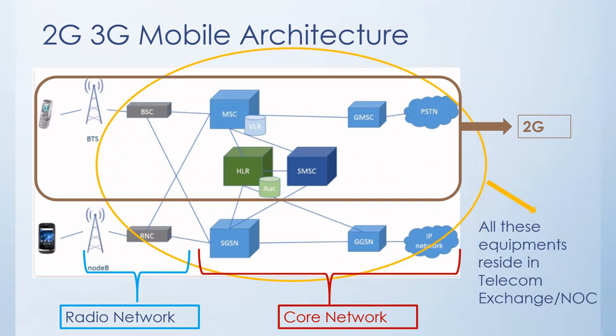So where can you see these network elements? The BSC, RNC, mobile switching center, HLR, SGSN, everything resides in the telecom exchange, or the network operation center. Whereas the Node B and base stations are located in different parts of the city to cover the entire geographical area, and multiple BTS are connected to a BSC, and in the same way multiple Node Bs are connected to an RNC.